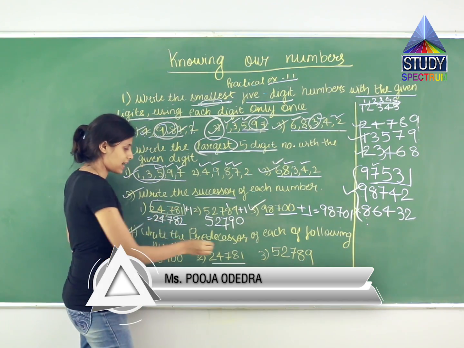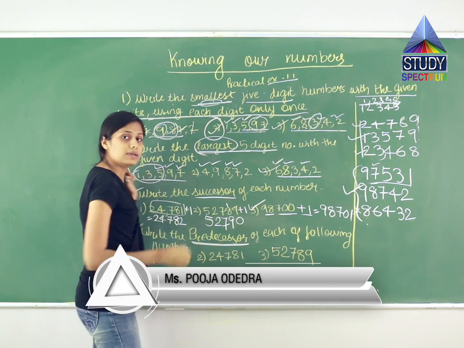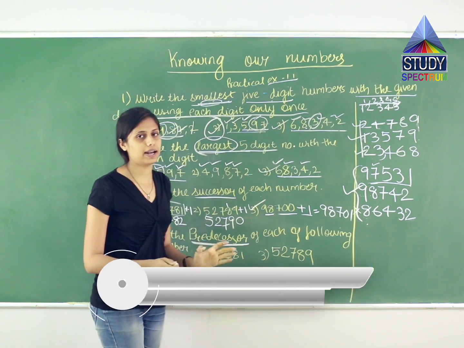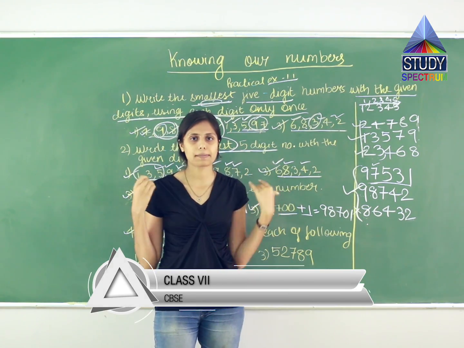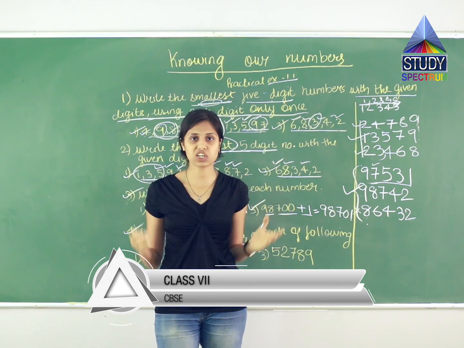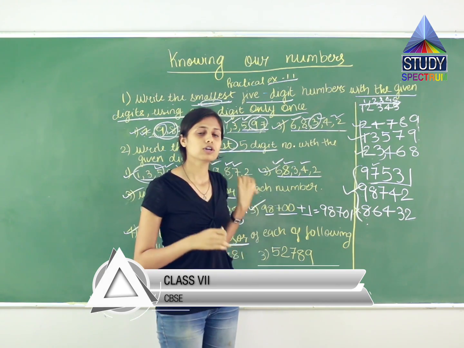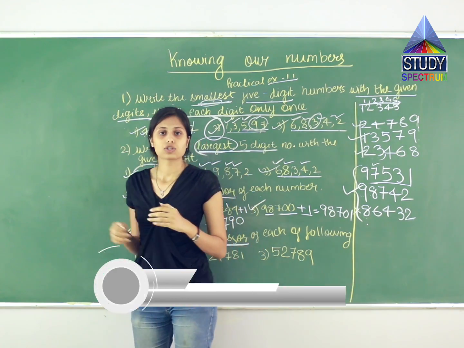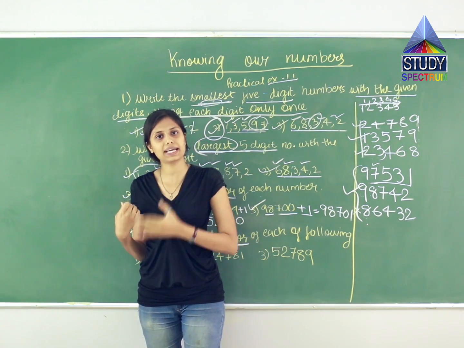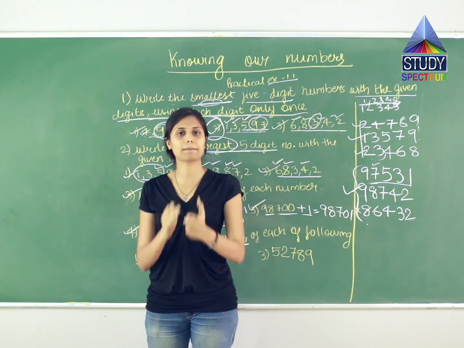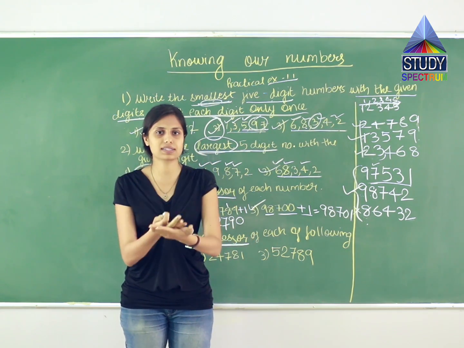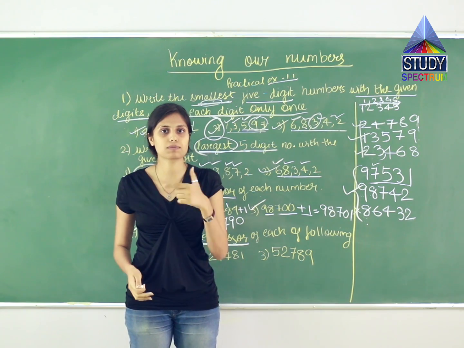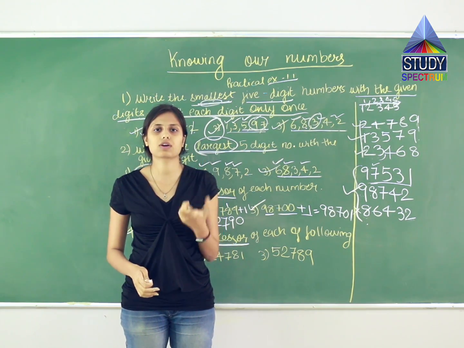In this question they are asking you predecessor. See, the opposite of ascending is descending. The opposite of successor is what? Predecessor. As I told you, I am climbing stairs. Suddenly I remembered, I left my keys in my car. So what will I do? I'll go back. So what do we call going backwards? Predecessor means the number preceding the given number. So if you want to find the previous number, like the predecessor of 8, then 8 minus 1 comes to 7. So 7 is the predecessor of 8.